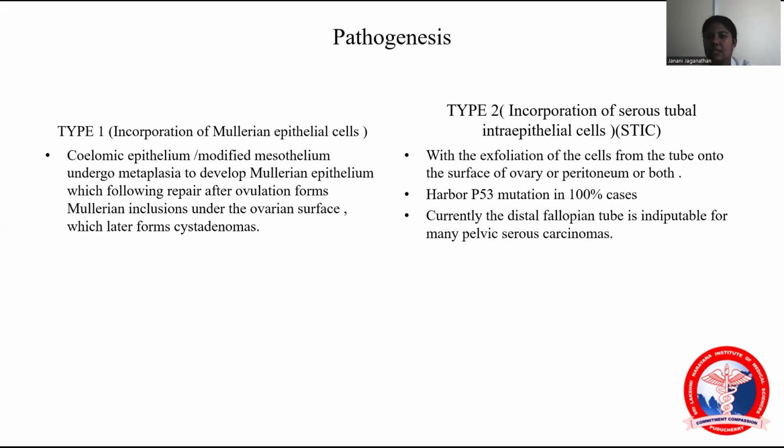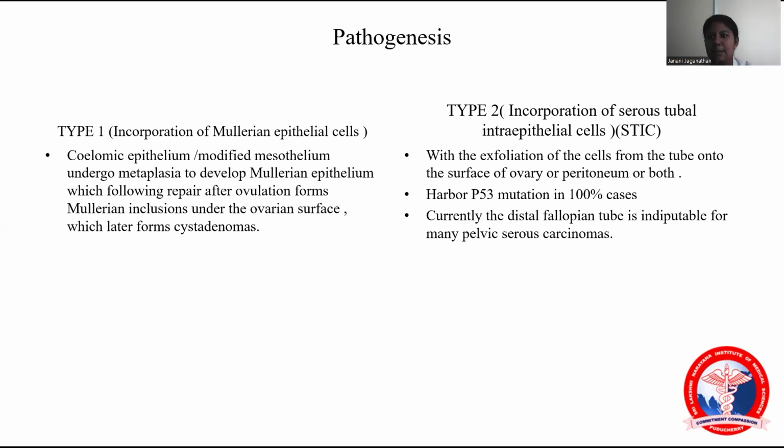What is the stick theory? It involves the serous tubal intraepithelial cells of the fimbrial end of the fallopian tube. Normally, after ovulation, the fimbrial end of the fallopian tube catches the ovum from the ovary. At that time, the inflammatory cytokines and reactive oxygen species affect the ovarian surface epithelium.